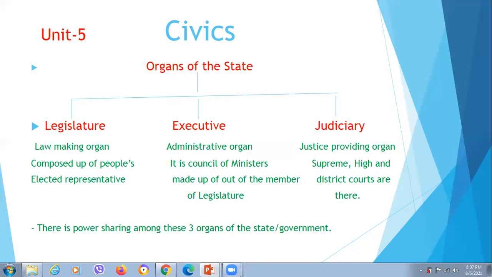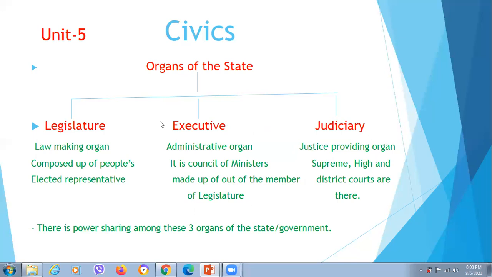That's why to run the administration of the country effectively, there is separation of legislative, executive, and judicial power to separate organizations in every democratic country.